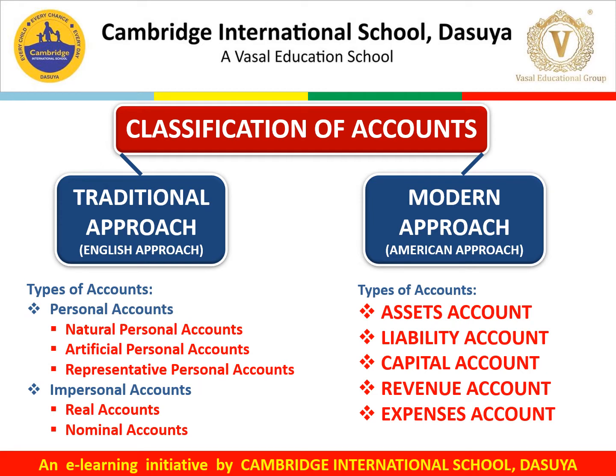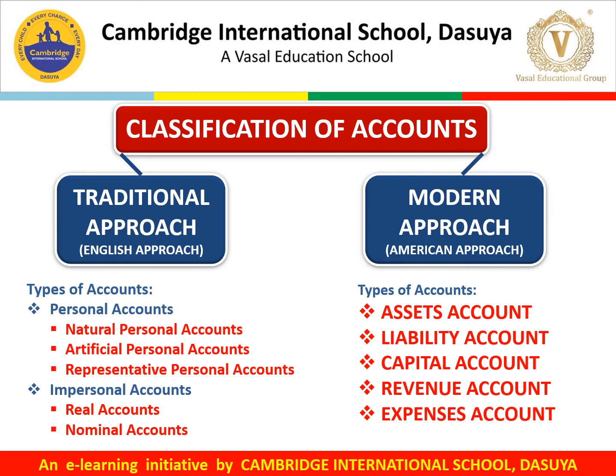That's why they are called artificial personal accounts. Representative personal accounts are those which represent a group or an item. For example, outstanding expenses like salaries outstanding, prepaid expenses like prepaid insurance, accrued incomes like accrued commission or accrued interest, unearned incomes like advance commission.